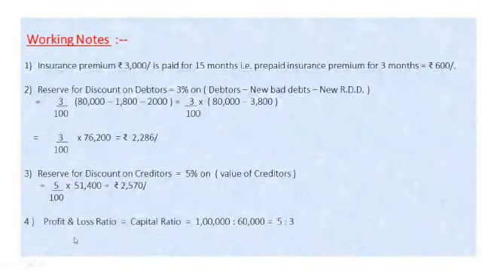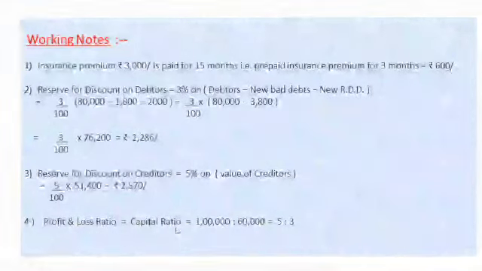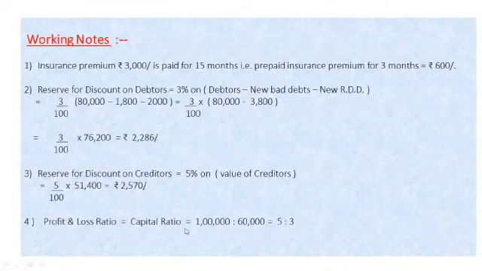See how we have to calculate capital ratio. Profit and loss ratio is of capital ratio. In the example, share the profits or loss in their capitals. Capitals of Param is 1 lakh, Dharam is 60,000. So the ratio of capital is 5:3. You have to distribute the amount of net profit in this ratio, that is 5:3.